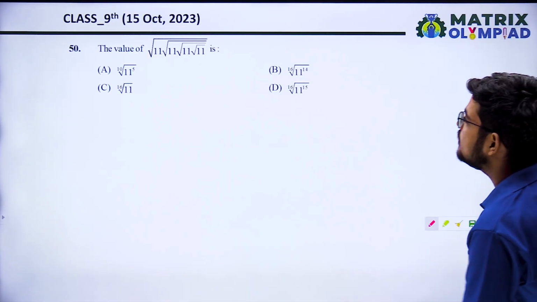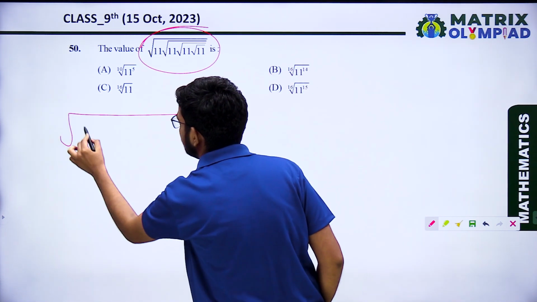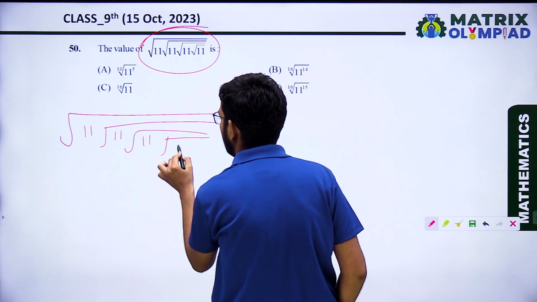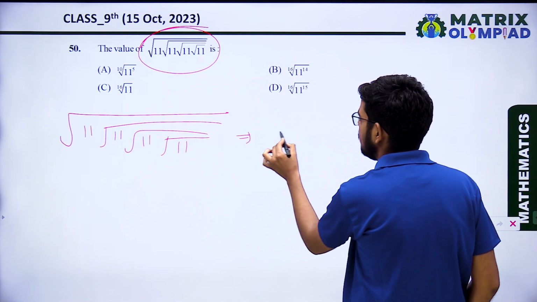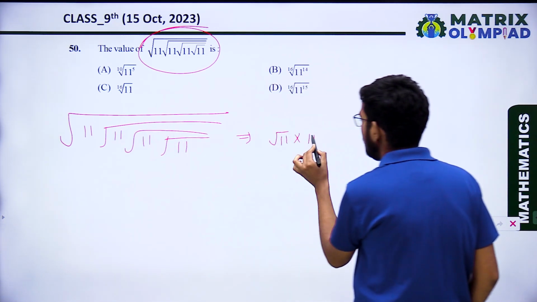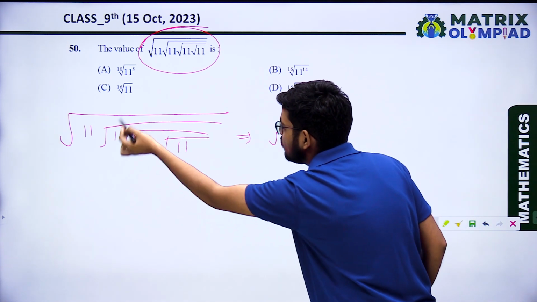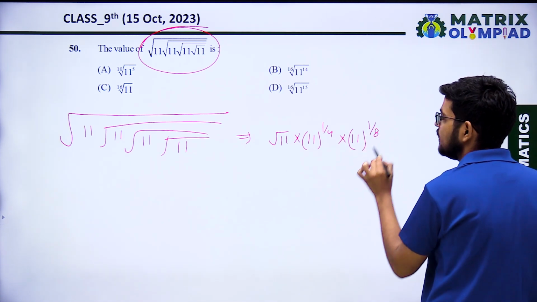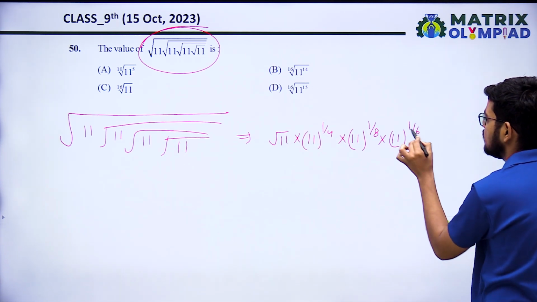The value of this number, we have to simplify it. So the number is root 11, root 11, root 11, root 11. When we split it, this can be written as root 11 multiplied by roots. It means 11's power 1 upon 4, and 3 times roots means 11 raised to power 1 upon 8, and 4 times roots means 11 raised to power 1 upon 16.